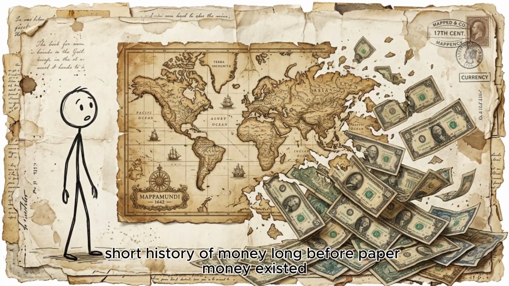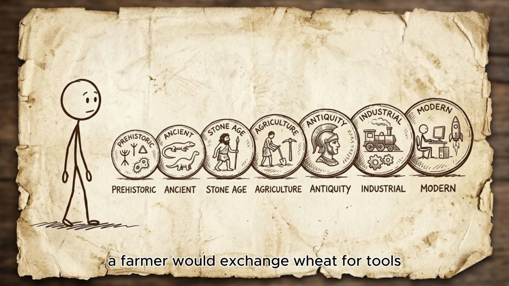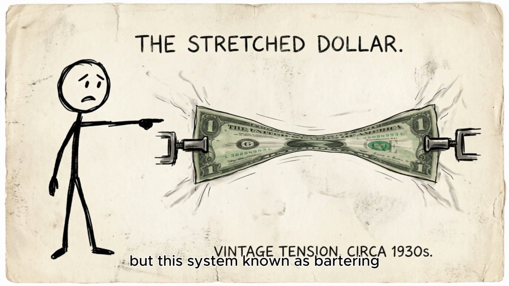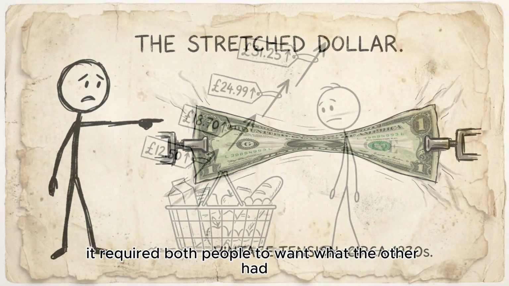Short history of money. Long before paper money existed, people traded goods directly. A farmer would exchange wheat for tools, and a herder would trade cattle for cloth. But this system, known as bartering, had a major flaw. It required both people to want what the other had.